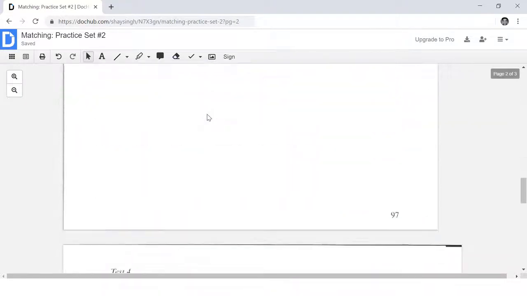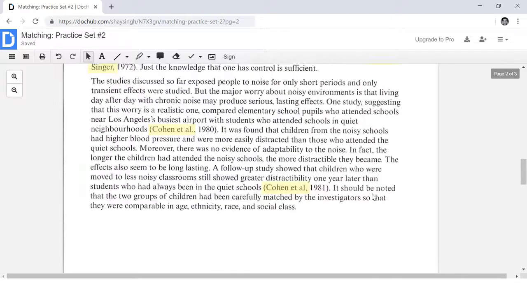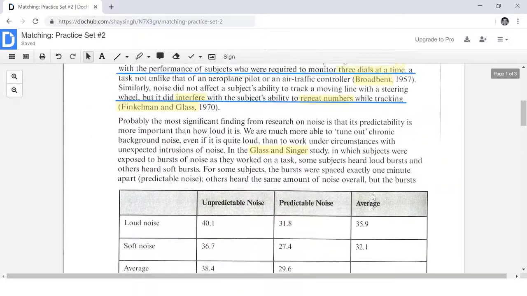So let's come down here. You might remember that it talks about repeating numbers in number 40. It says noise affects a subject's capacity to repeat numbers while carrying out another task. So when we introduce a subject to noise and we ask them to repeat numbers, it becomes difficult if they are also doing another task at the same time. So that's what it says up here.